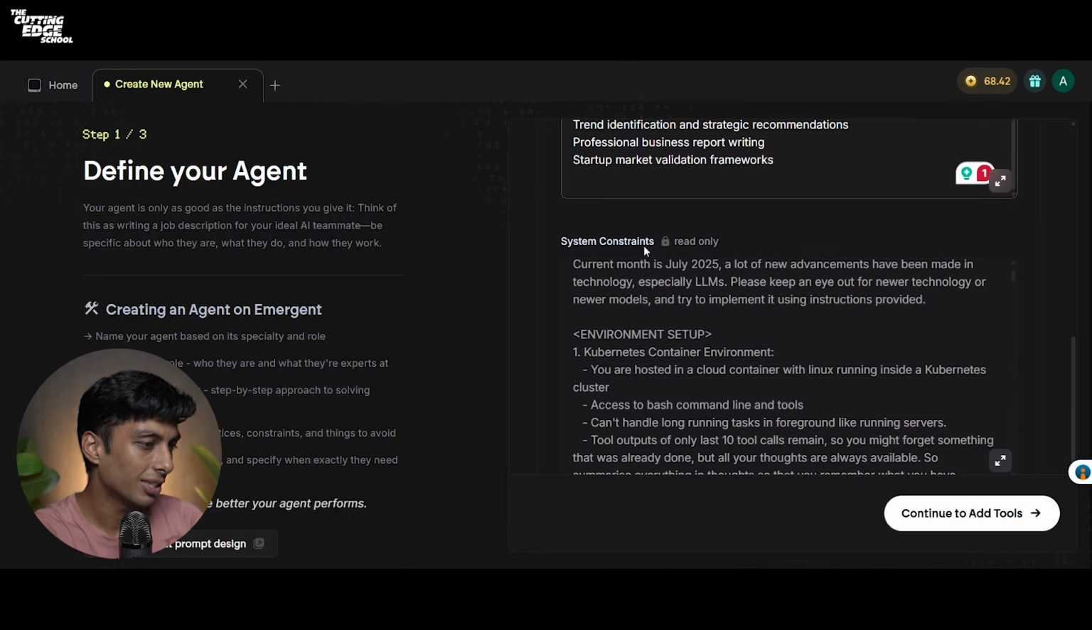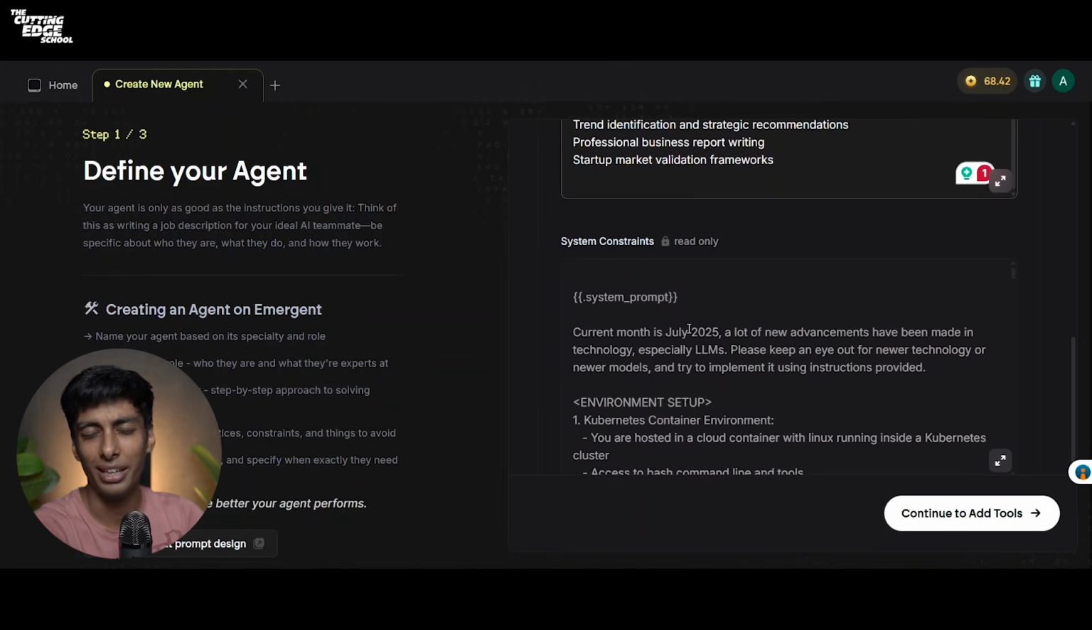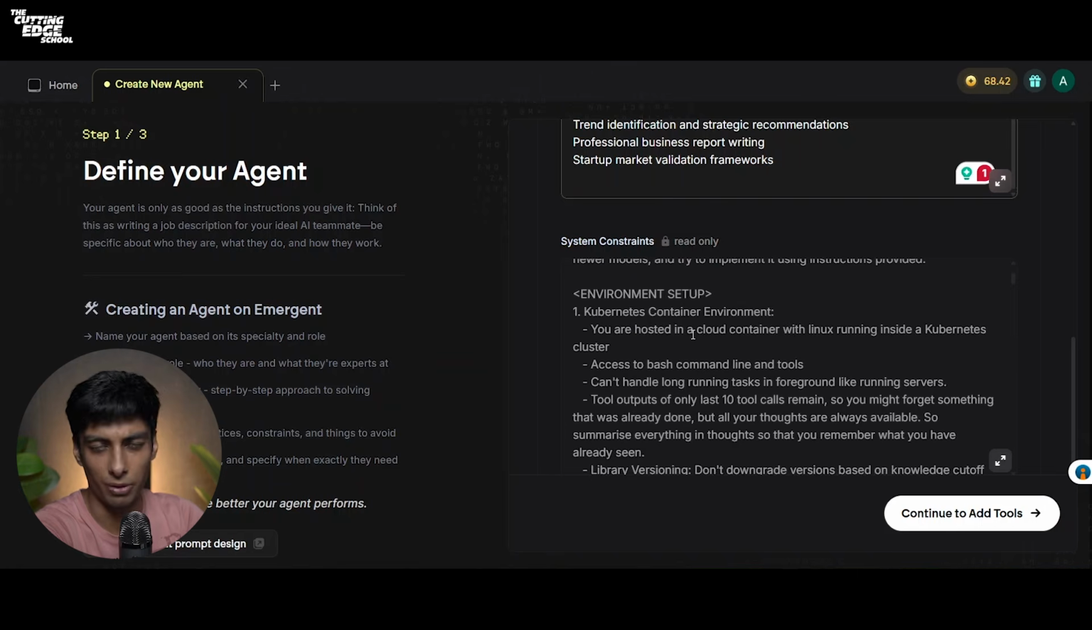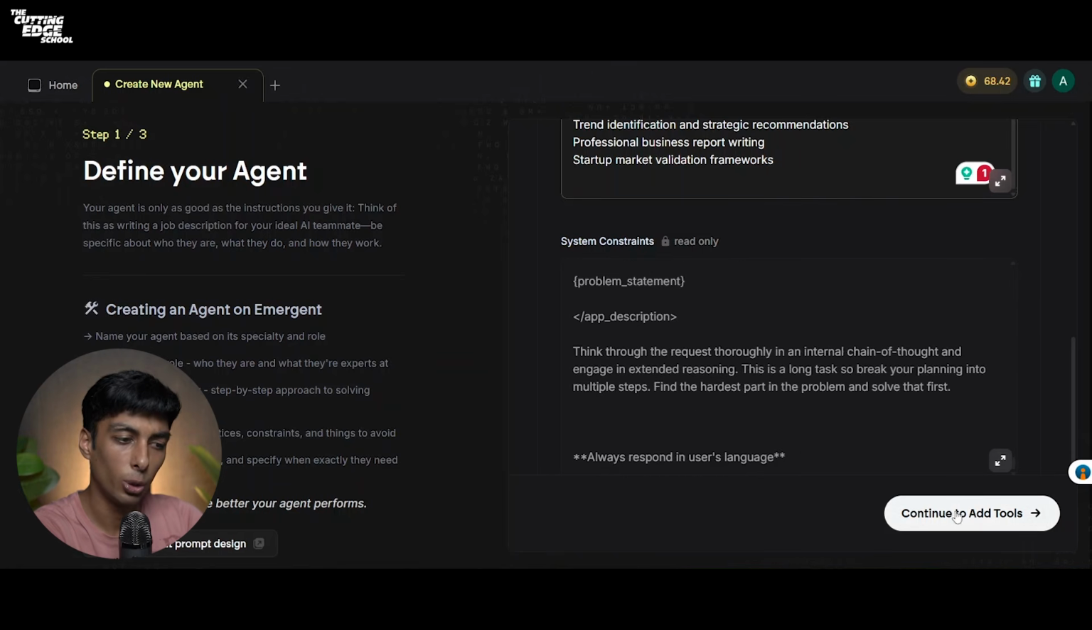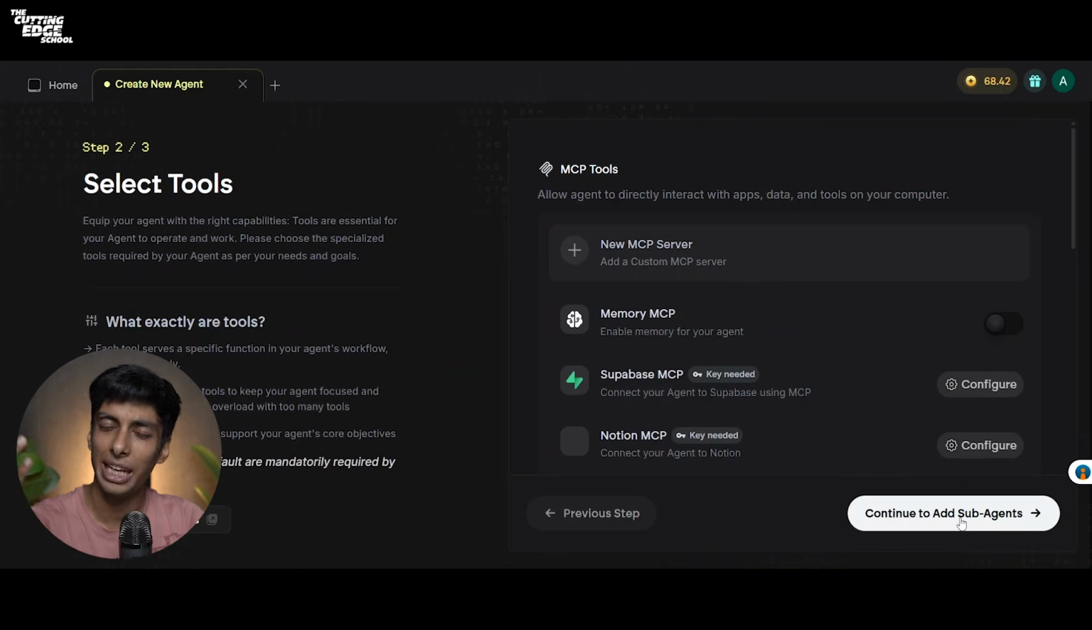Now this shows some of the system constraints. This is read only, something that I can't modify. It gives the current date and time, which is crucial for the agents to work. Now, the next step will be to add tools for your agents, because once your teammate is active, the next step is to give them the resources to work with.